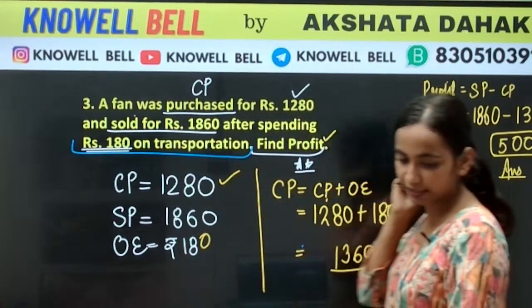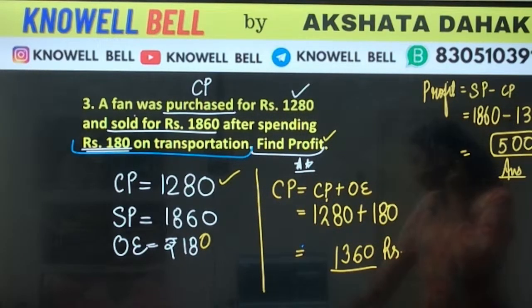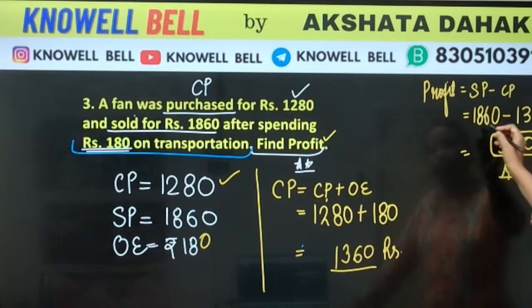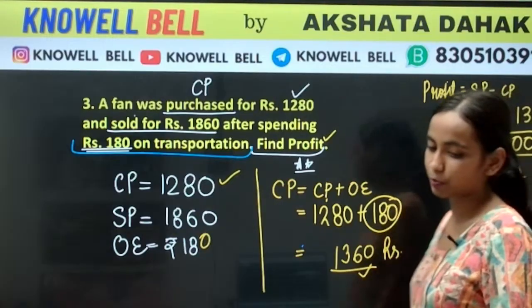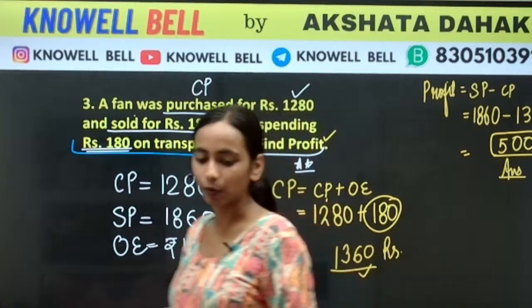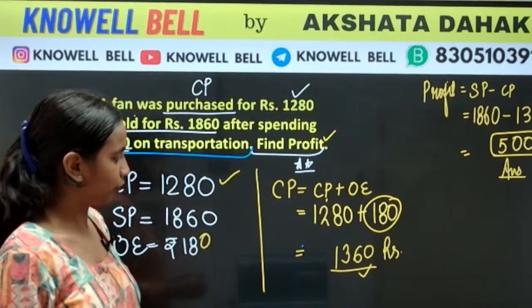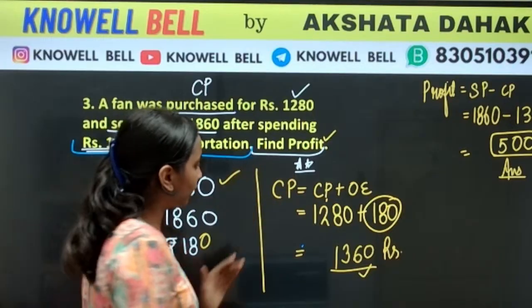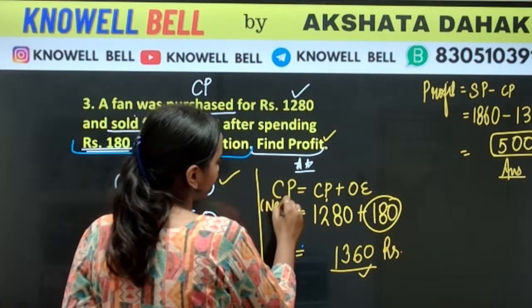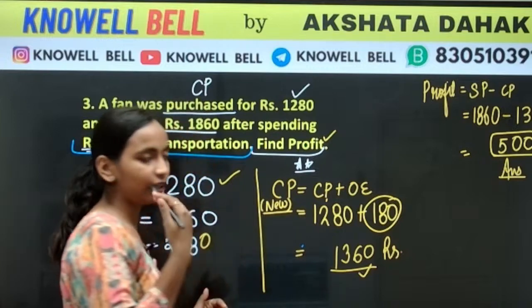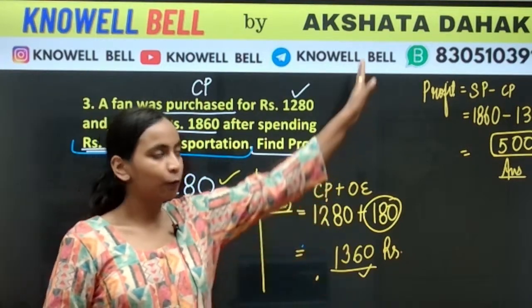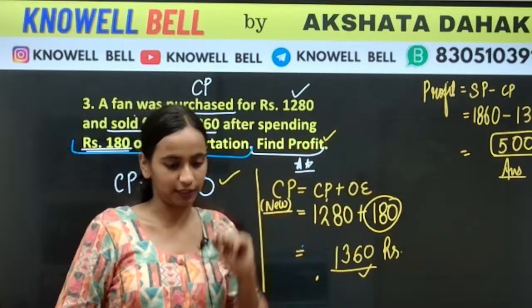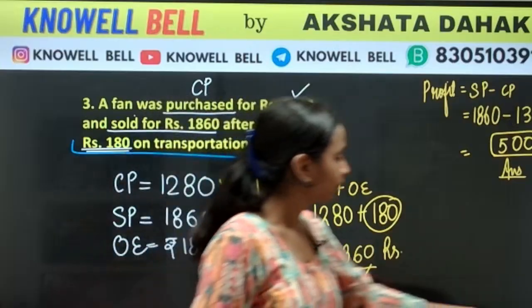How come 760? 760 कैसे आया भाव्या? 500 will be the profit. Profit कितना होगा यहाँ पे? 500. ये भी तो हम ऐड करेंगे. Where will 180 go? 180 is the transportation cost. तो अब आपको ऐड करना होगा in the cost price. Okay. So first you will calculate new CP. New CP हमने कैसे calculate किया? We added overhead expenses in it. उसके बाद जो CP आया उससे हम आगे क्वेश्चन को सॉल्व करेंगे. करेक्ट कनिष्का. 500 will be the right answer.